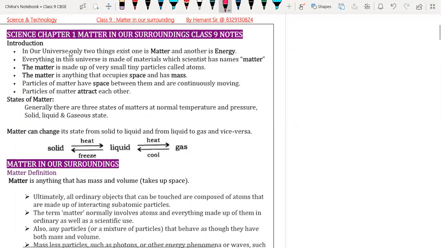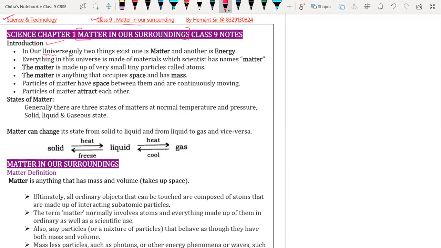So our first chapter that we are going to start is part of science and technology. It is the class 9 first chapter called Matter in Our Surroundings. First we have to understand the introduction part, then we will understand each and every point of your notebook.